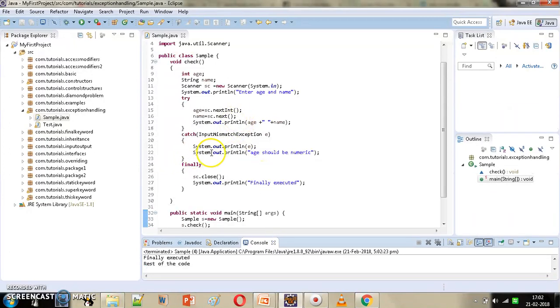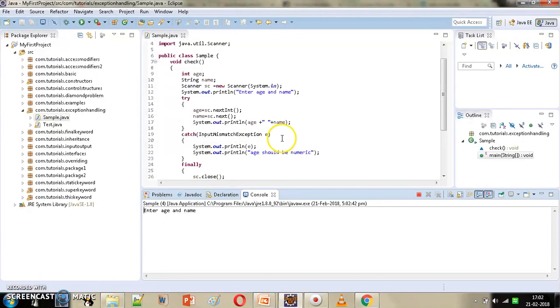Now what if we enter name first and then age? Then it should lead to the input mismatch exception. So here, suppose if we enter ABC, we are getting java.util.InputMismatchException. This statement where we are reading age, we have nextInt method, so it cannot read string. So this statement is causing exception in our code. So the remaining statements of try block are not getting executed. That is, it is not reading name and it is not displaying age and name.